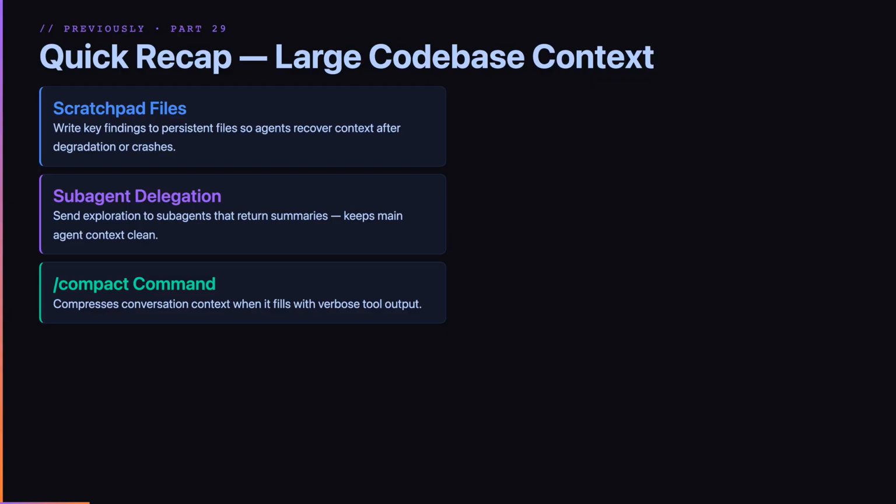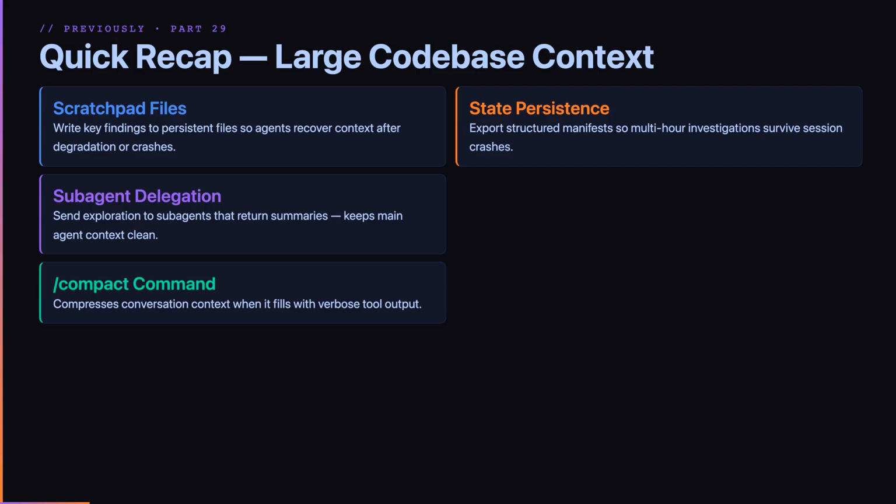When you use the compact command proactively, you compress verbose conversation history and free context for new work. When you ignore degradation signals, the session keeps deteriorating. When you export structured state manifests, multi-hour investigations survive session crashes. Without persistence, a crash loses everything.